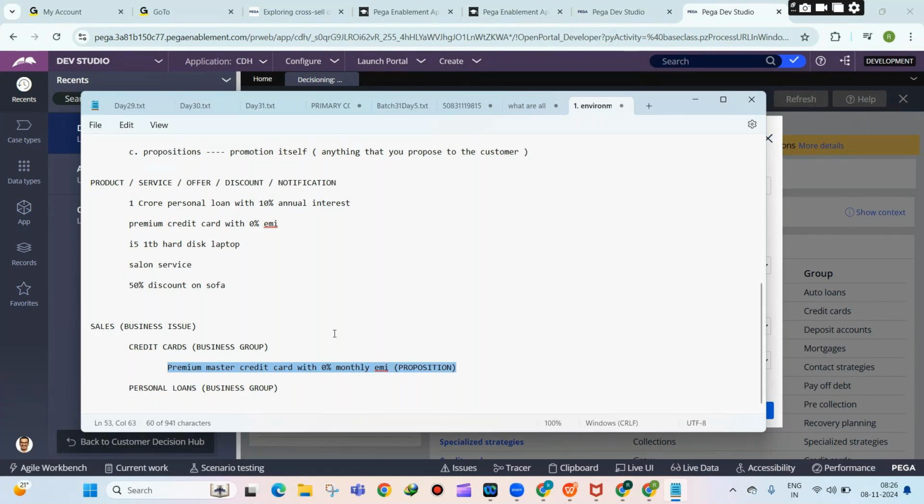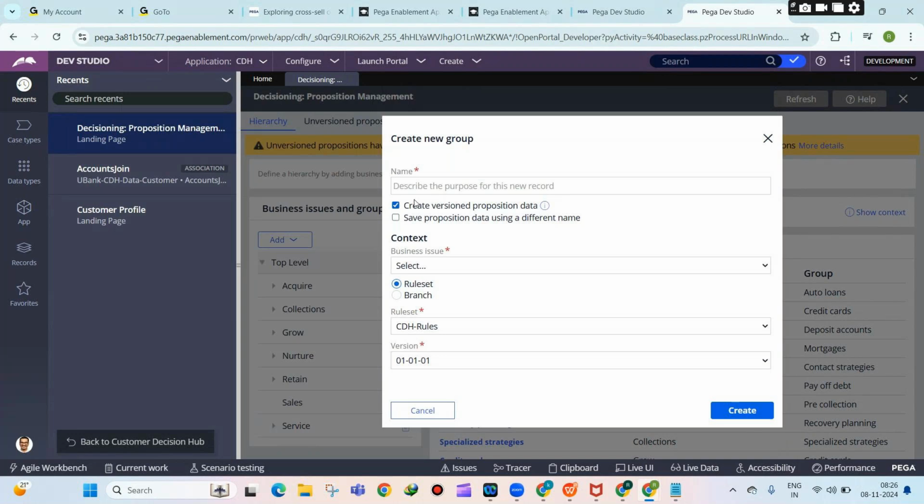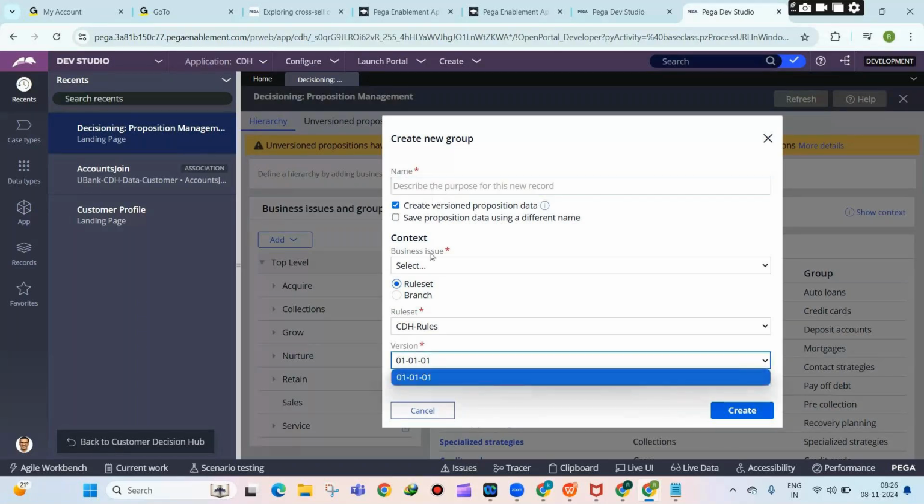Same like how you do in Pega development. Because today one product is $100, tomorrow it became $80. So you have to save as and update. That is how you do it in Pega decisioning also. So you call it versioned proposition data. Versioned proposition data means it is mapped to a rule set version. Okay, so that's what you have to generally create.